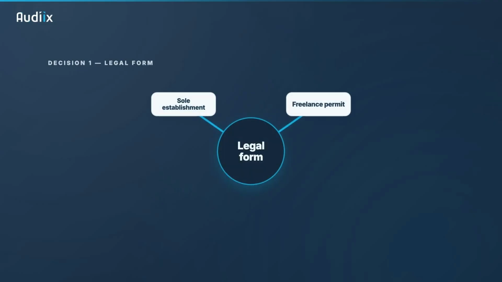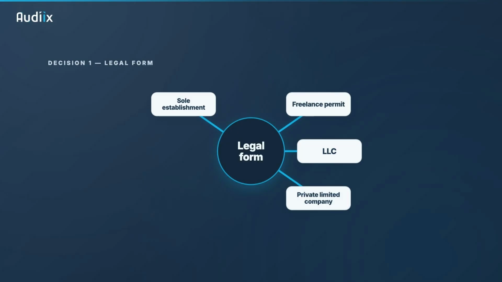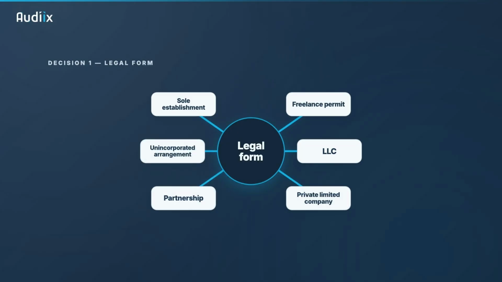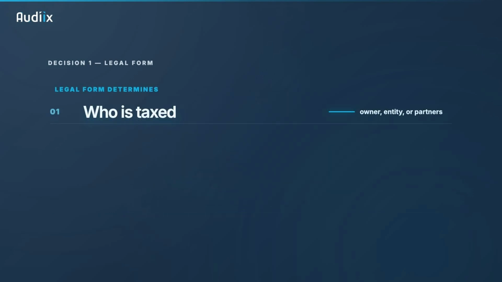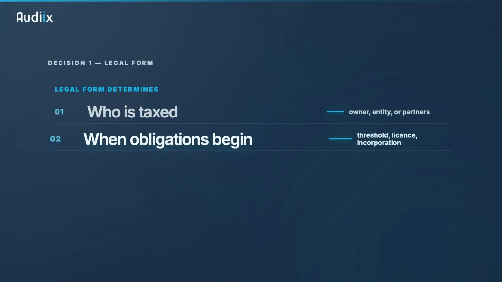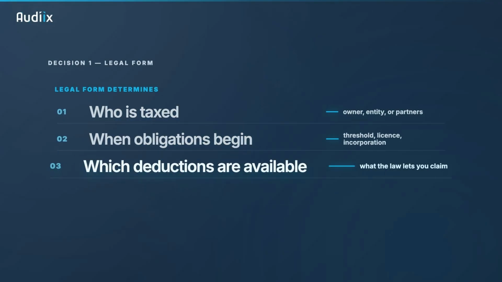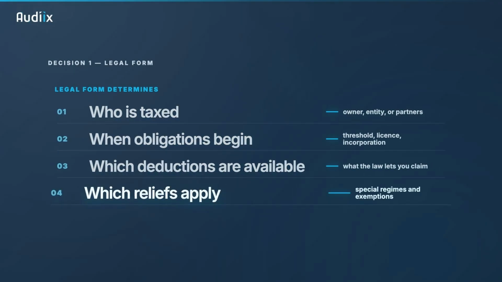Let's start with the first structural decision: legal form. Sole establishment, freelance permit, LLC, private limited company, partnership or unincorporated arrangement. For tax purposes, legal form affects much more than the name on the license. It can determine who is taxed, when obligations begin, what deductions are available, and which reliefs or special regimes may apply.